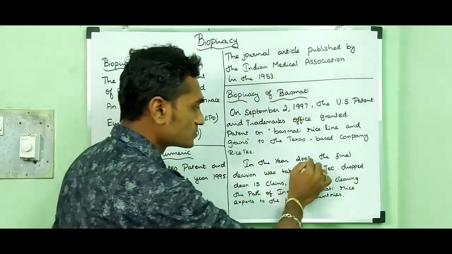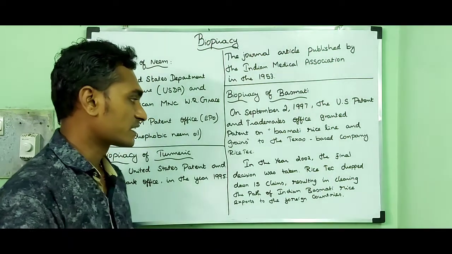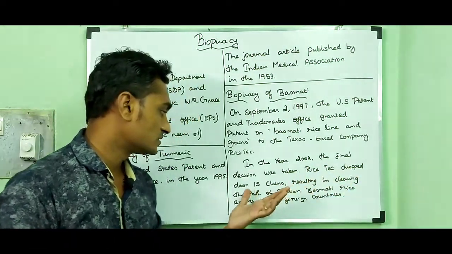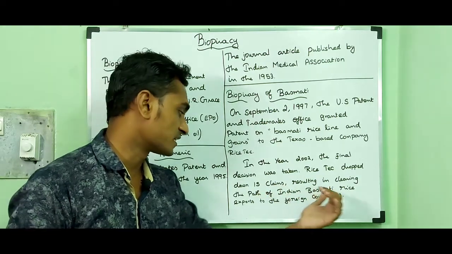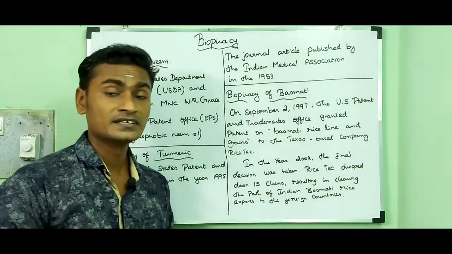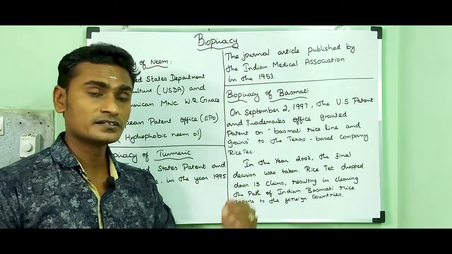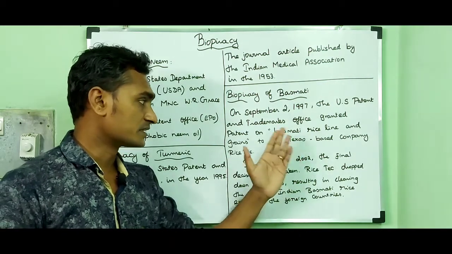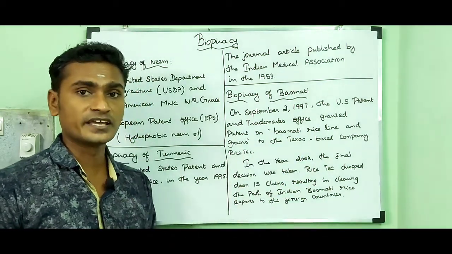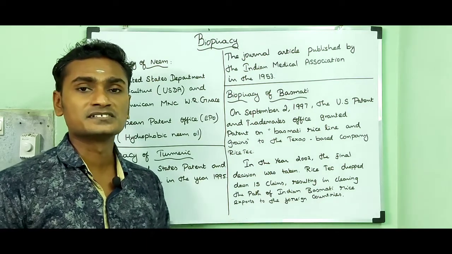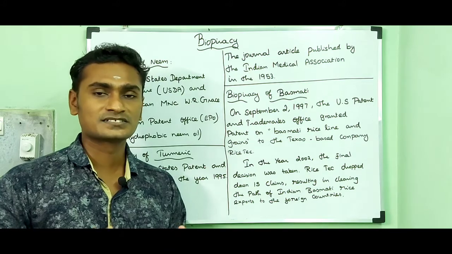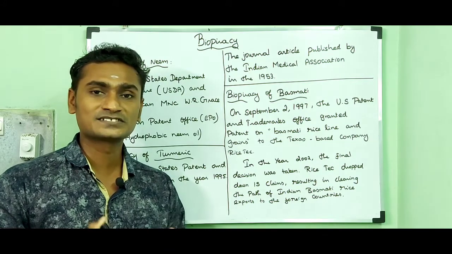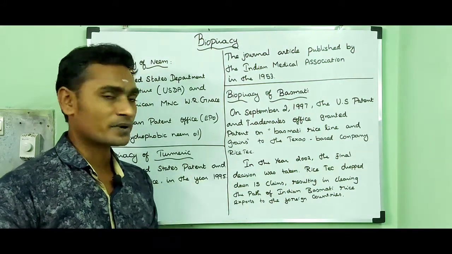Finally, in the year 2002, the final decision was taken. Ricetech dropped 15 claims, clearing the path for Indian basmati rice to be exported to foreign countries, and the patent office ordered the Texas-based company to change the name to Rice Line 1867. India fought against that patent and succeeded. So that's all about biopiracy.